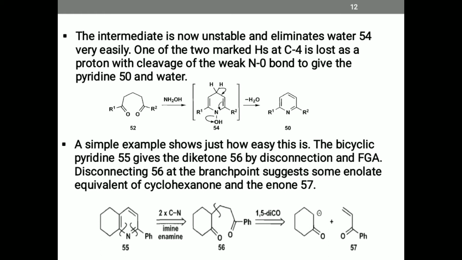A simple example shows just how easy this is. Bicyclic pyridine 55 gives a diketone 56, which is disconnected in FGA. Disconnecting 56 at its branch point gives some enolate equivalent of a cyclohexanone and an enone 57.